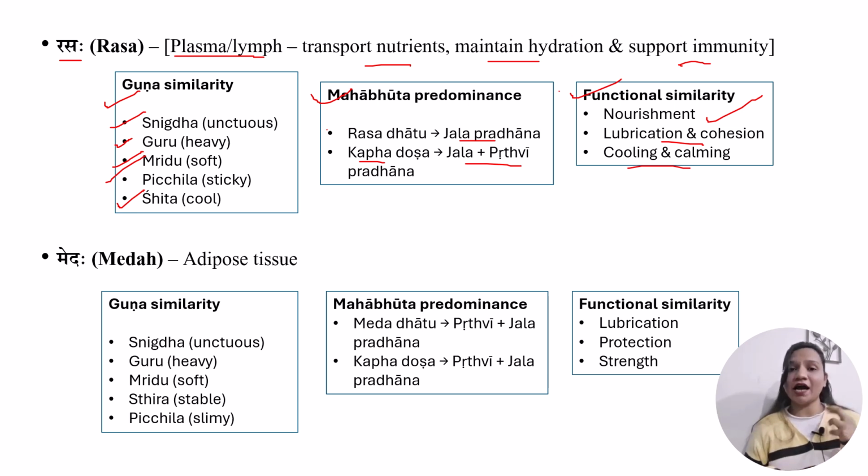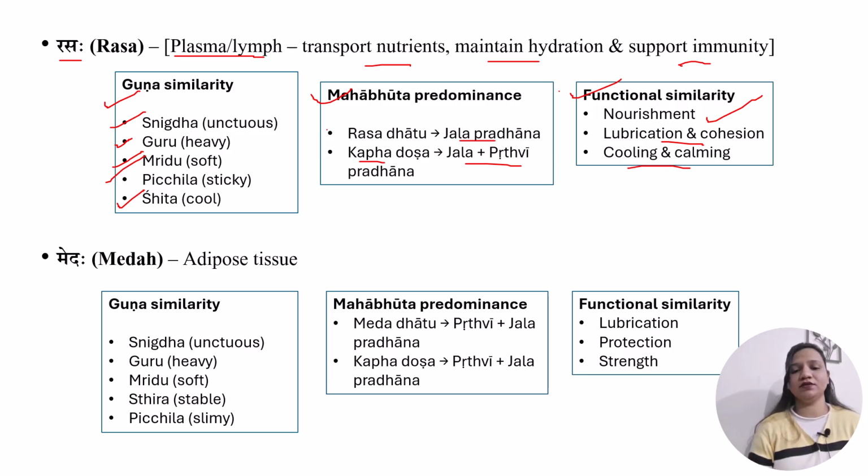So rasa dhatu is ashray, meaning it is giving shelter, and kapha dosh is ashrit, meaning it is taking shelter. It is residing in something. So rasa dhatu gives shelter to kapha dosh, and kapha resides in and depends upon the rasa dhatu. So there is ashray ashrayi sambandha between these two things.